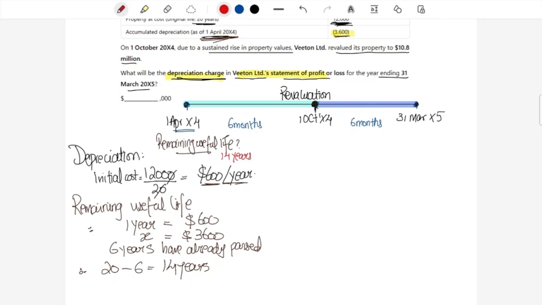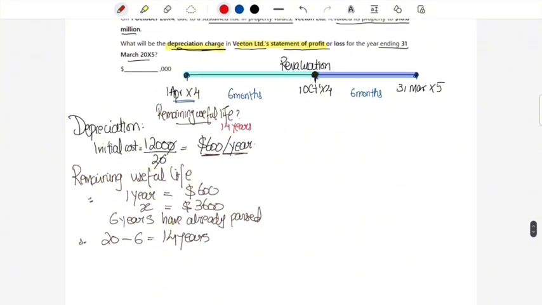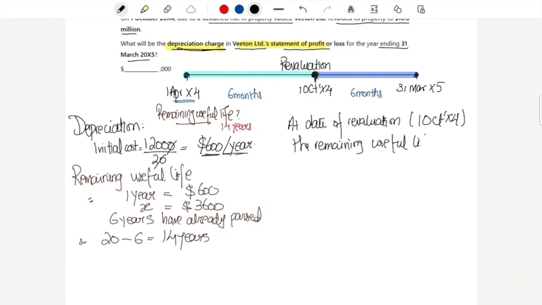All right. And then at date of revaluation, what is the remaining useful life? Therefore, at date of revaluation, which is 1st of October of 2004, the remaining useful life is 14 years, which was the remaining useful life at the start of the year, minus how many months have passed? 6 months. So that makes it 0.5 years. The remaining useful life will be 13.5 years. It's extremely important, 13.5 years.